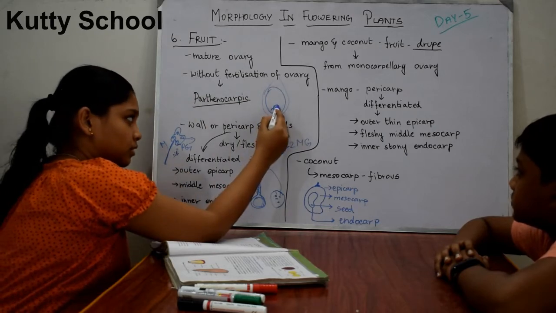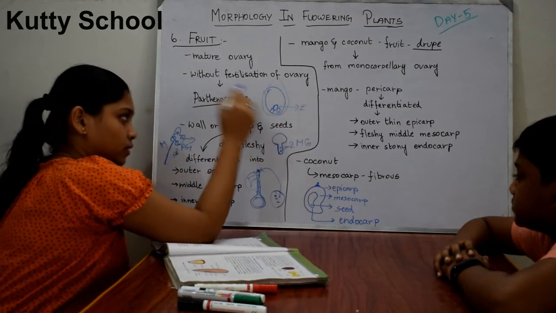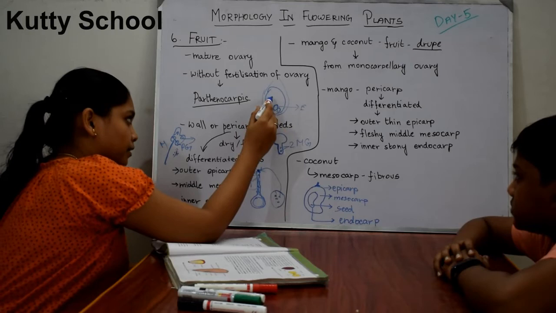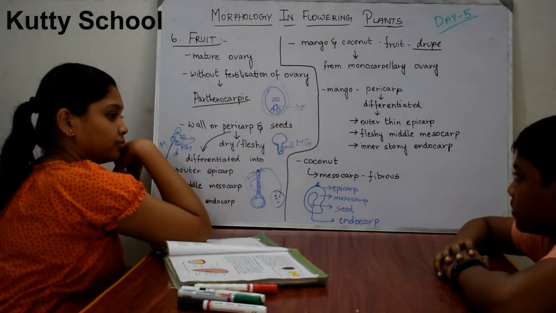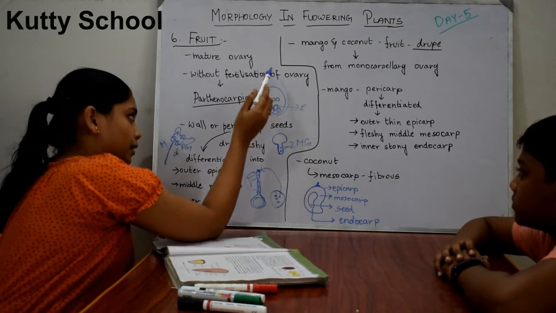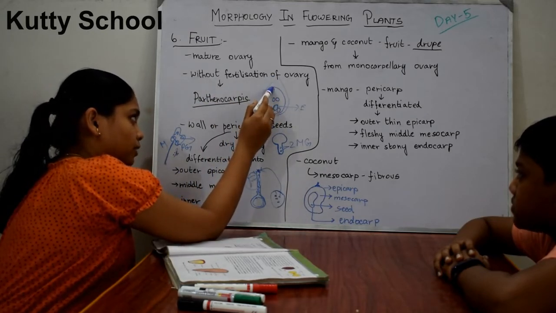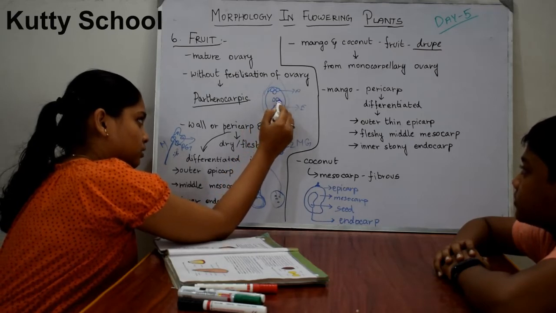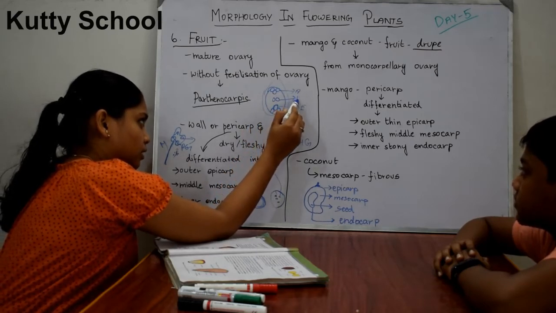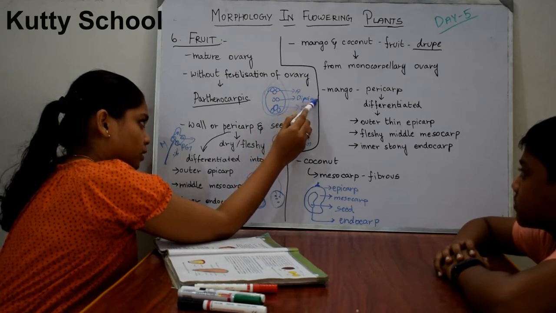Two polar nuclei are present at the center. Here there are three antipodal cells. These are the polar nuclei. Can you understand?